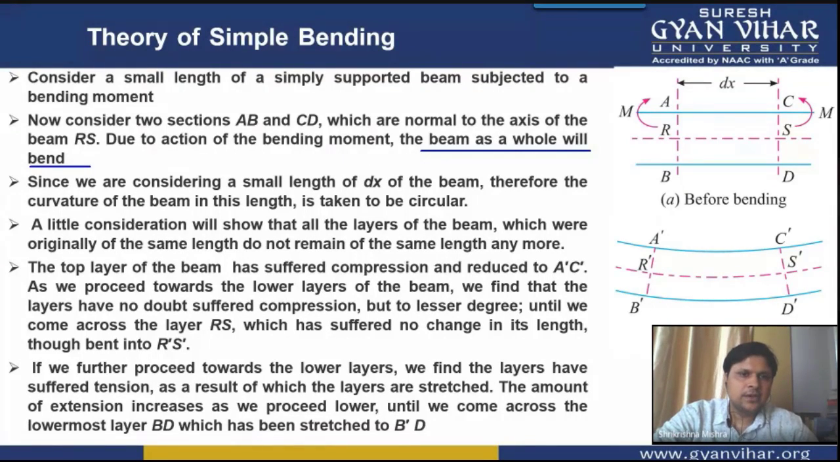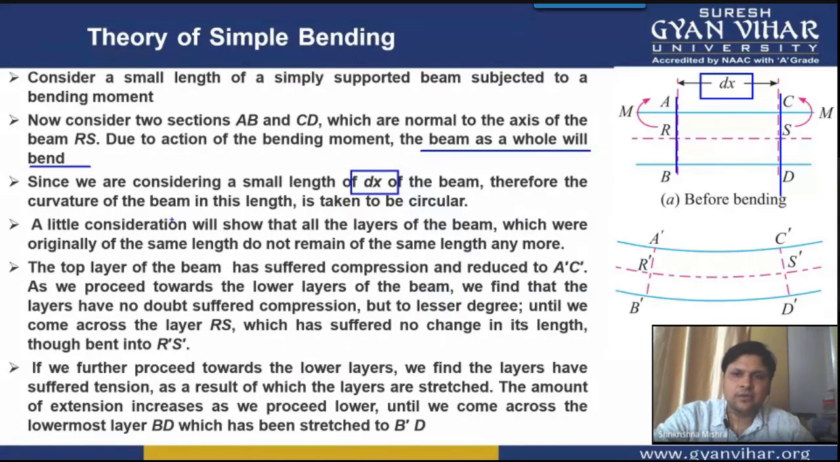Now if we consider a small portion dx of the beam, this particular length from here to here, let it be equal to dx. Therefore the curvature of the beam in this length is taken to be circular. Now if we take a little consideration, we will see that all the layers of the beam which are originally of the same length do not remain of the same length anymore after